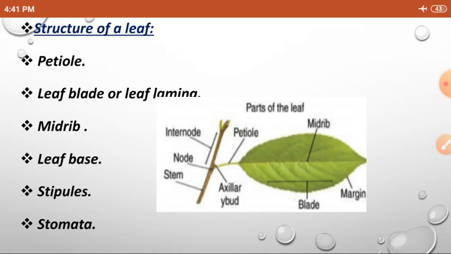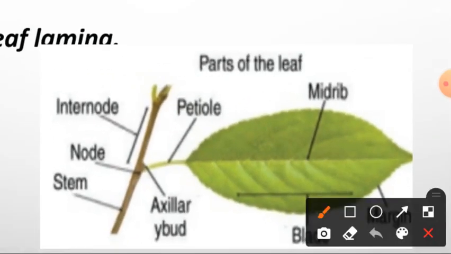This process is known as respiration. This process is completely done with the help of the leaf, especially the stomata. Stomata means a tiny hole present on the leaf surface. We can see this with the help of a microscope.